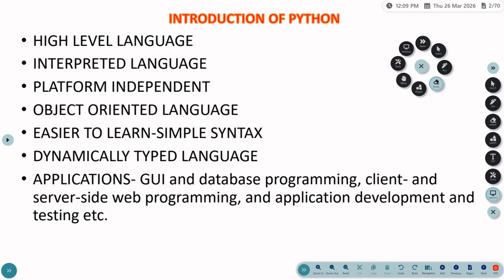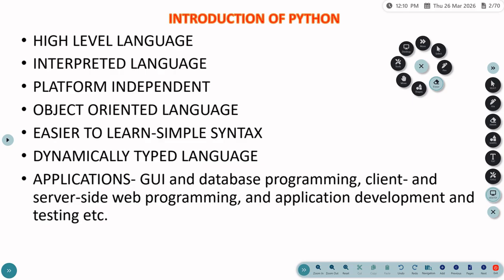So why is Python called a high level language? It has a simple syntax, and if you want to write Python source code, we just need to learn the syntax of the programming language and have a logic to construct it. No need to know the background details of how it works. So it is said to be a high level programming language.